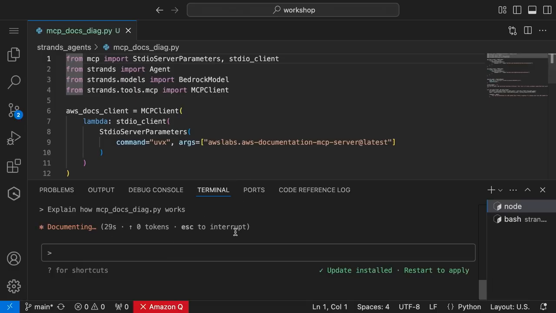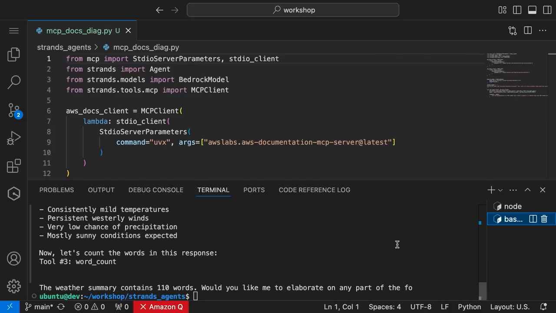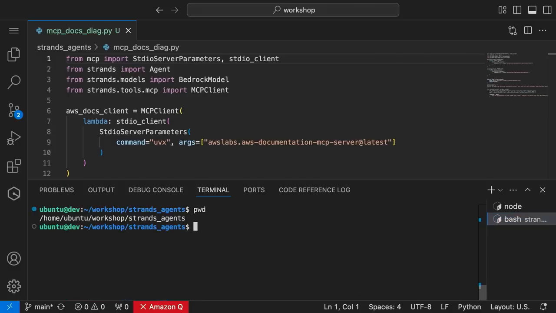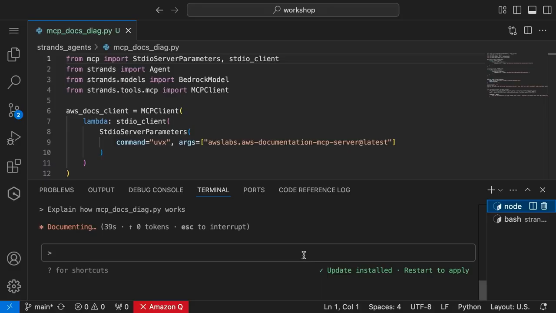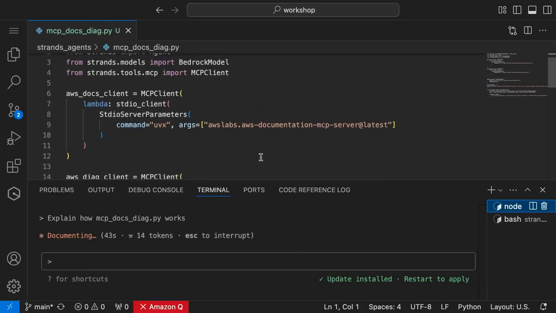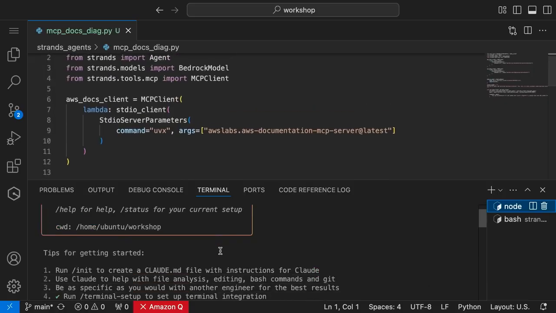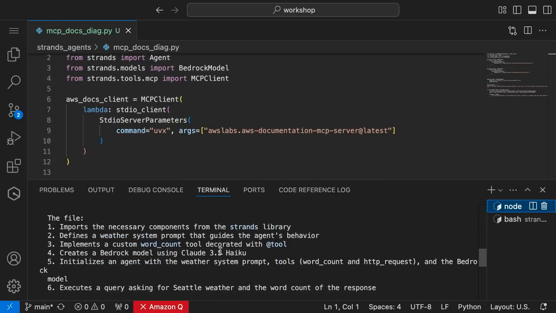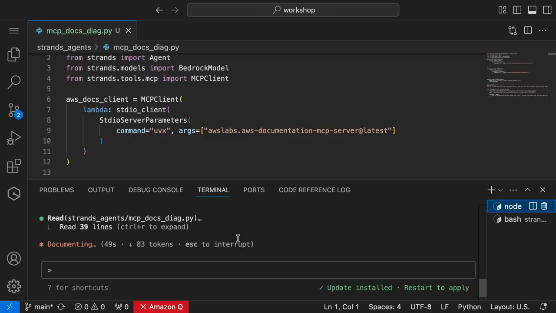It's taking its time. While Claude Code is going, I'll explain what's happening. That just finished, cool.